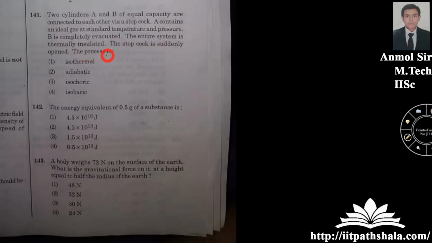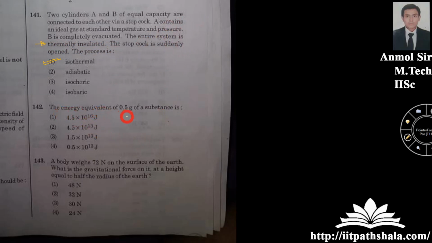The process is isothermal. In the question itself, it says that the entire system is thermally insulated, so you can say that the system is isothermal. It is given in the question itself, so no point of thinking about anything over here.